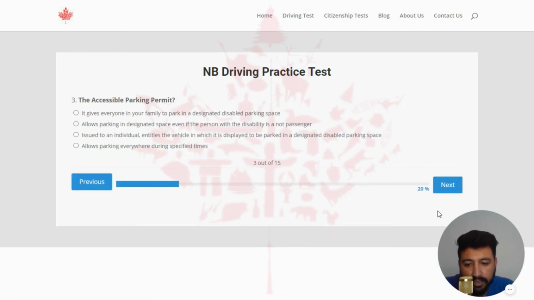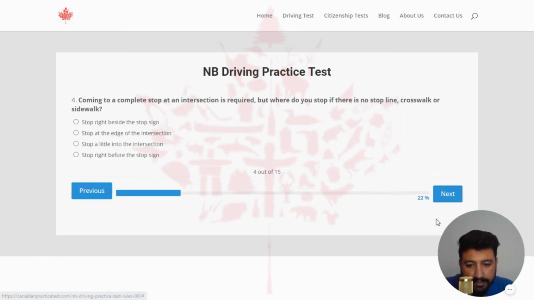Next, the third question of the last quiz is: the accessible parking permit. The right answer to this question is issued to an individual, entitles the vehicle in which it is displayed to be parked in a designated disabled parking space. So I'm going to select the third one. Next, the fourth question is: coming to a complete stop at an intersection is required, but where do you stop if there is no stop line, crosswalk, or sidewalk? The right answer to this question is stop at the edge of the intersection. So I'm going to select the second one.